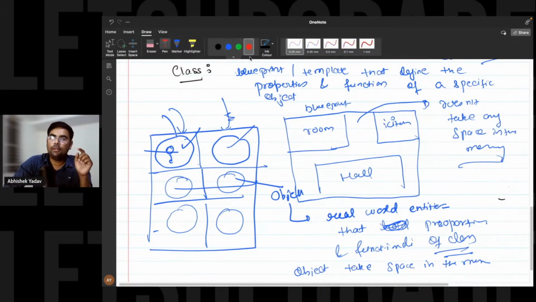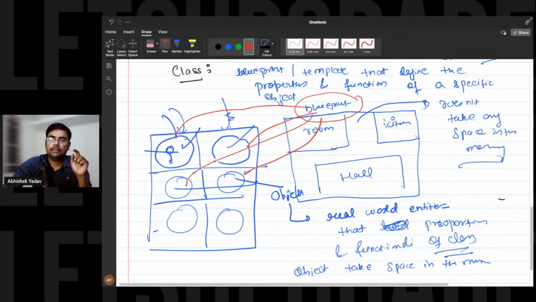And the second observation is what? With the help of one blueprint, you can create multiple objects, right? Multiple objects. Yes or no, guys? This is clear. With the help of one blueprint, you can create multiple objects.